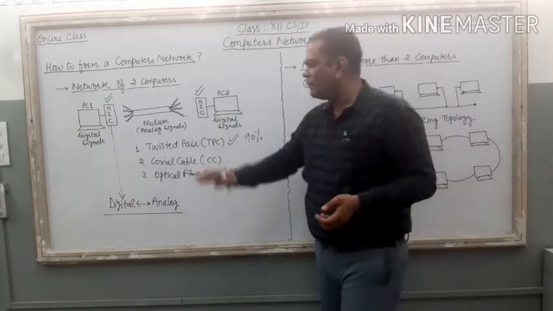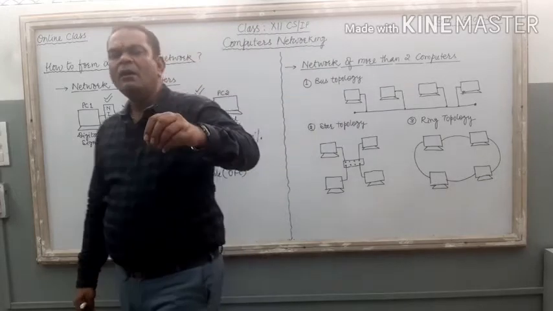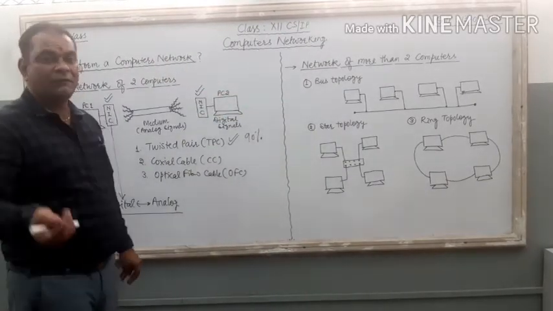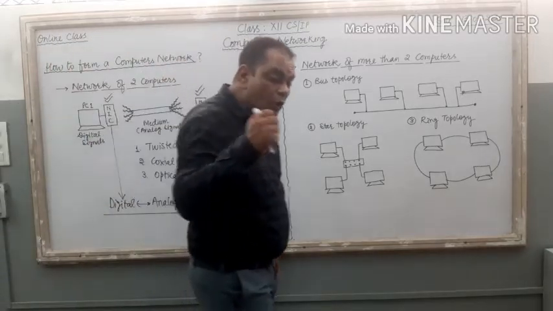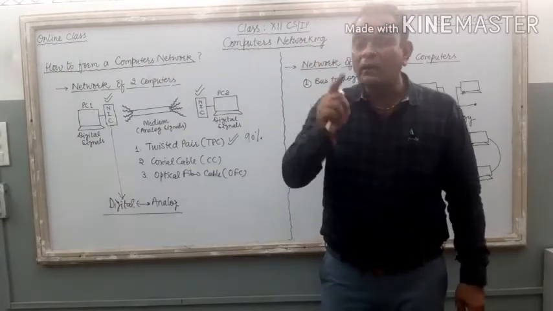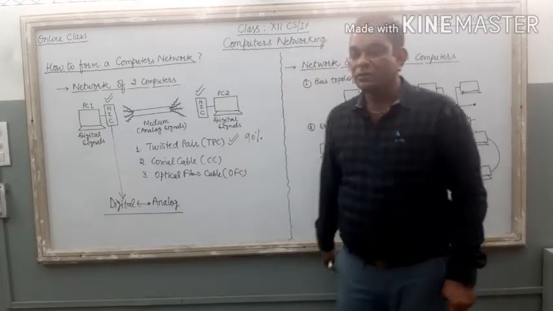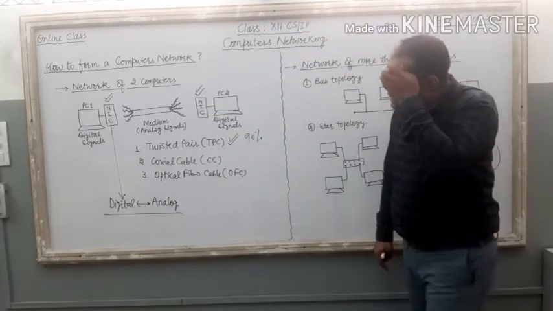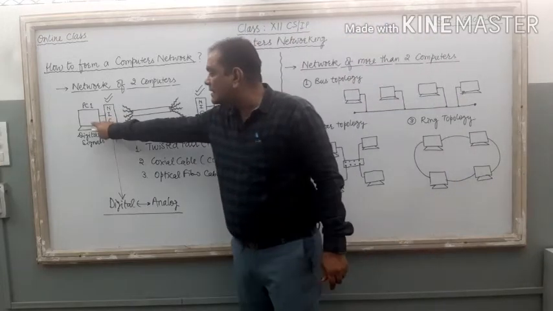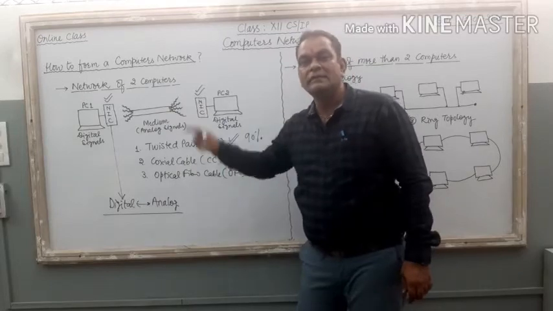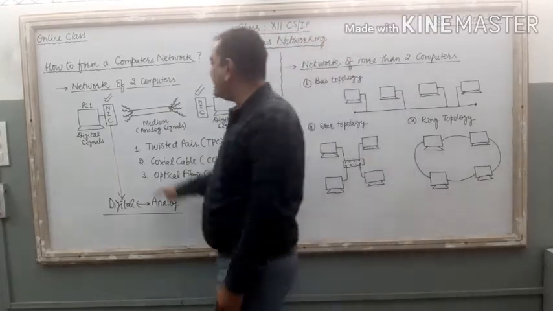So two different types of NICs are available. Then wired NIC is a different one, wireless network interface card is a different one. But the main role of NIC is to convert digital into analog and analog into digital, right? So without NIC we cannot send digital signal through this analog medium, through this cable. Clear? So NIC is needed.